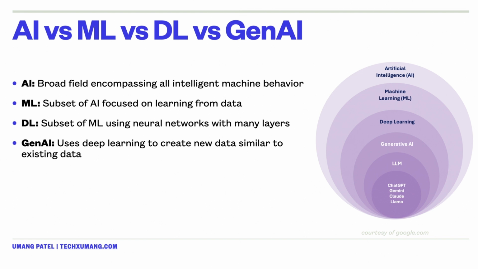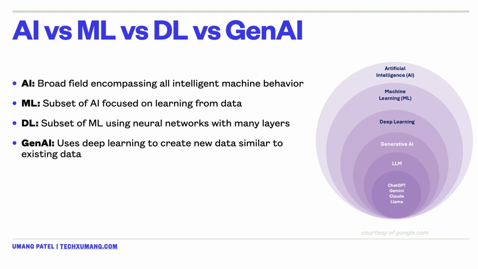Deep learning is the further subset of ML, which uses neural networks with many layers to model complex patterns in a large amount of data. And then generative AI, on the other hand, leverages these deep learning techniques in order to generate new data that is similar to existing data.